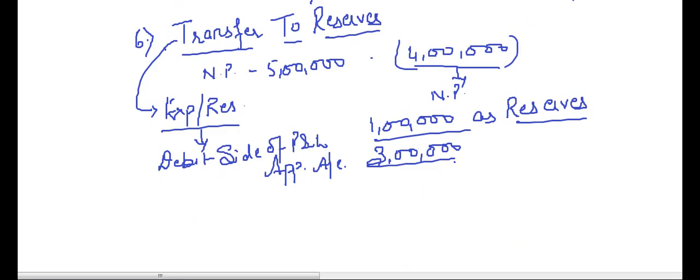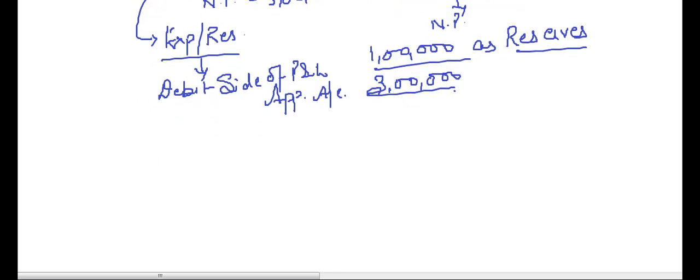And the next point is transfer to reserves. Sometimes the partners decide that some amount out of the net profits should be kept aside as reserves. So the final profits will be the net profits minus the reserves. The reserves will be shown on the debit side of profit and loss appropriation account. So this was all about the P&L appropriation account. We might get some other points, we will discuss side by side.